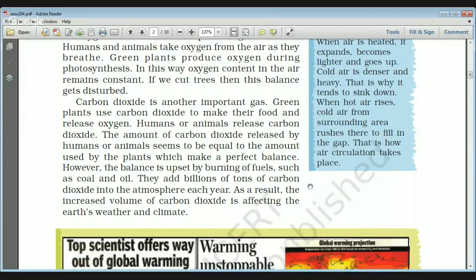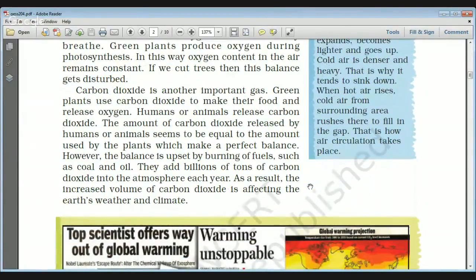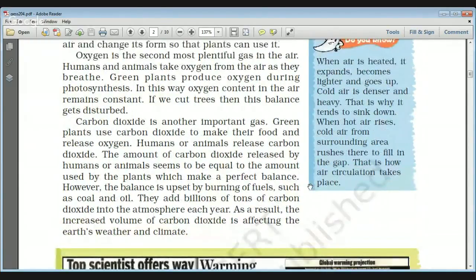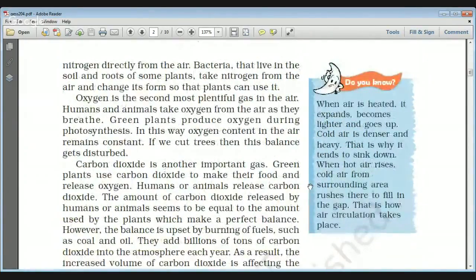And this balance is being upset by various processes, various industries, and the burning of fuels such as coal and oil. They add billions of tons of carbon dioxide into the atmosphere each year, which results in an increased volume of carbon dioxide and affects Earth's weather and climate both. This is the fact.